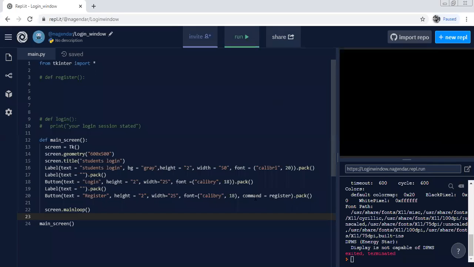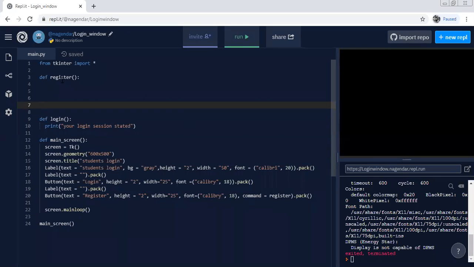Yeah, when the button is clicked, it needs to command to register. So now I just uncomment these things. When I click on the register button, it needs to command to register.